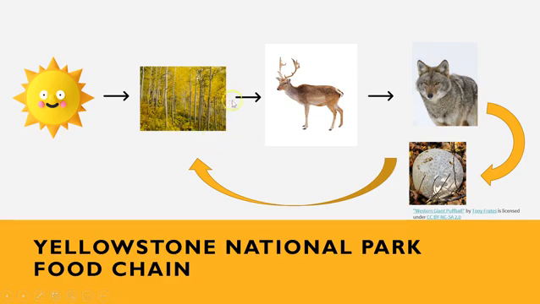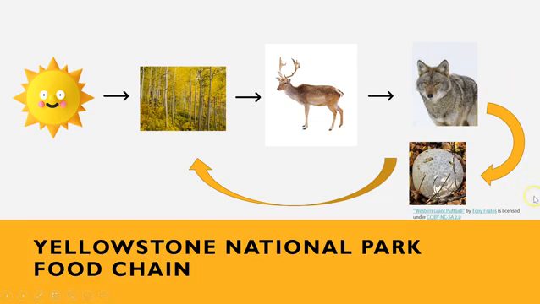Energy from the aspen trees goes to the elk. The elk are herbivores. They like to eat the leaves of the aspen trees. Now the wolf is a predator and a carnivore that comes along, hunts the elk. The elk is the wolf's prey. The energy from the elk moves to the wolf.